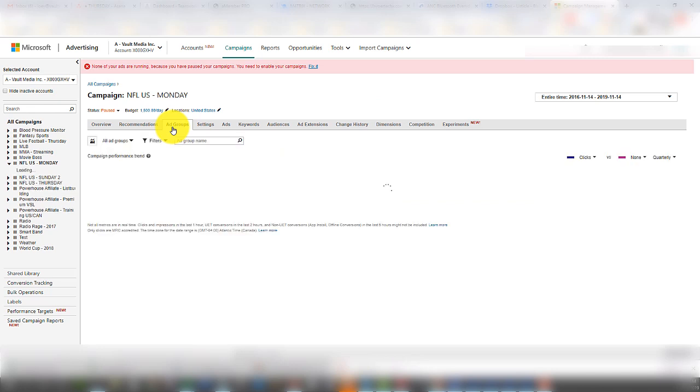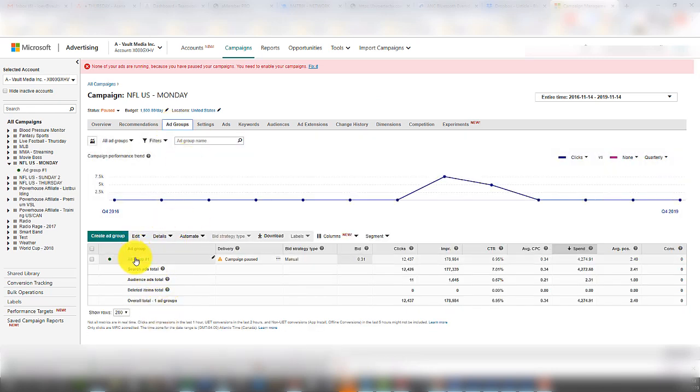As you can see in the ad groups, you can set up multiple ones. This one was easy because it was just a campaign set about NFL Monday, but you'll see I use either ad groups or campaigns to separate my angles. Another campaign was Sunday, so all my ads would say Sunday football or game day, whatever, and this one was Thursday night football. You can do that either at the campaign level or at the ad group level. In the campaign that we're going to set up today, I'm going to do ad groups. I'm going to set up one campaign called my Black Friday campaign. If it works out well, I'm going to continue it on into the holiday gift buying season, okay?